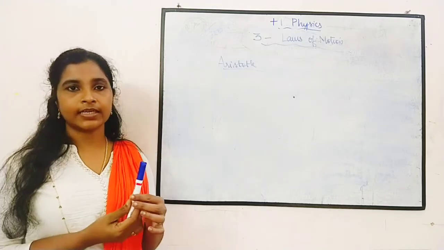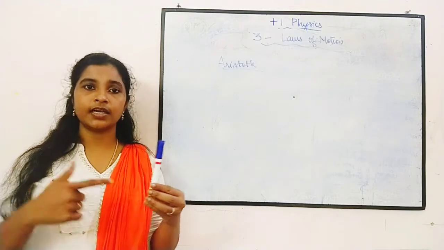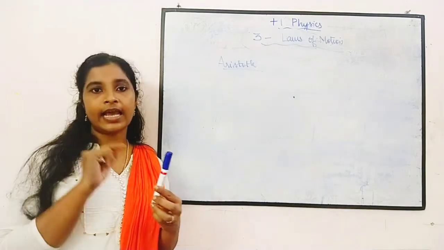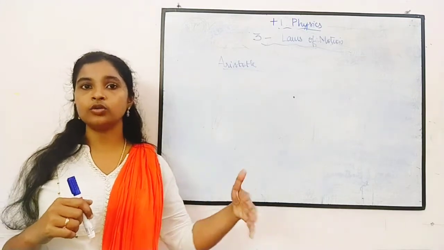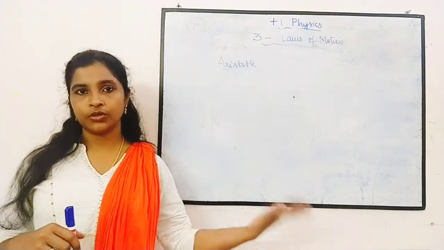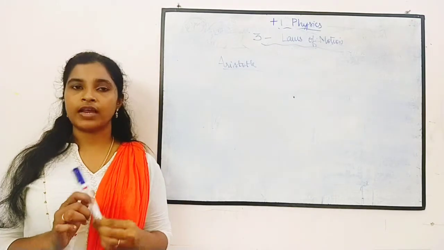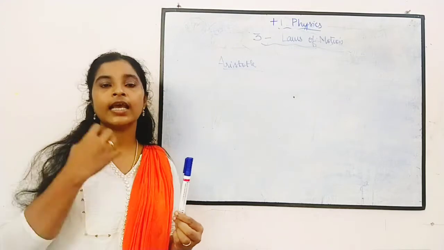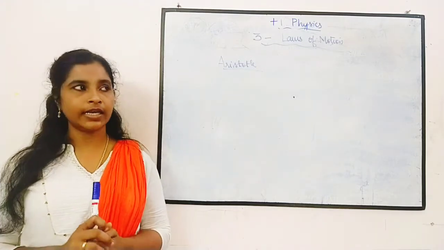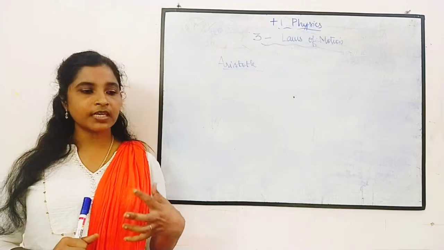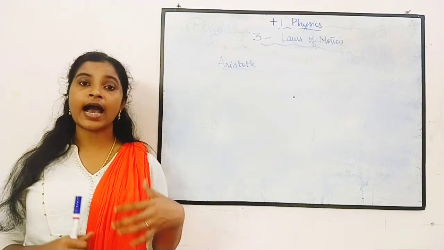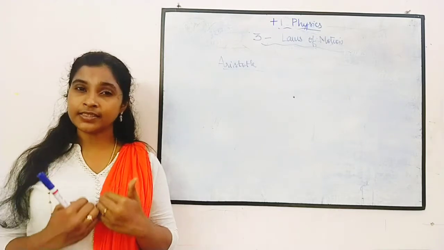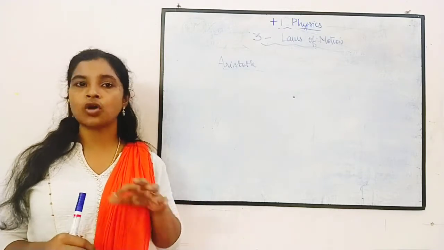If you have an object, until I apply an external effort on it, it will not move. Okay, so when I apply an external effort on that object, it will continue to move. That he observed. So whenever we apply an external effort on an object, it will continue to move. Similarly, he found out that the object will start to move, and the material or object has a tendency of its own that it can stop by itself.